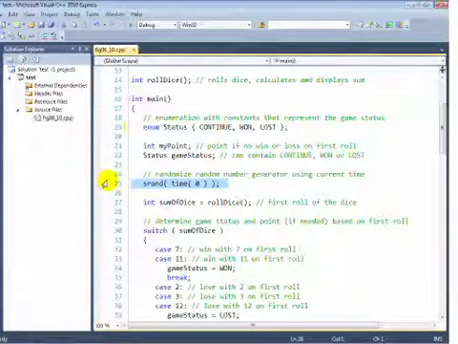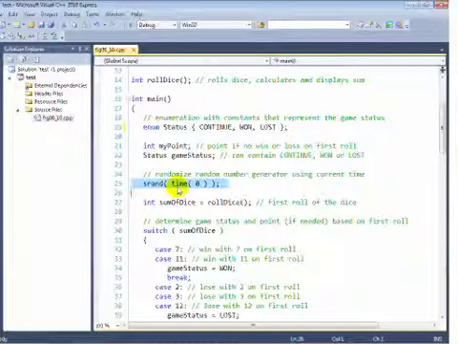Now, when you're going to do simulations using random number generation, once in your program you'll want to execute the srand statement like the one on line 25, and srand receives as its argument an unsigned integer value, and time gives us the time of day. And basically what we're doing is using the time of day to seed the random number generator.